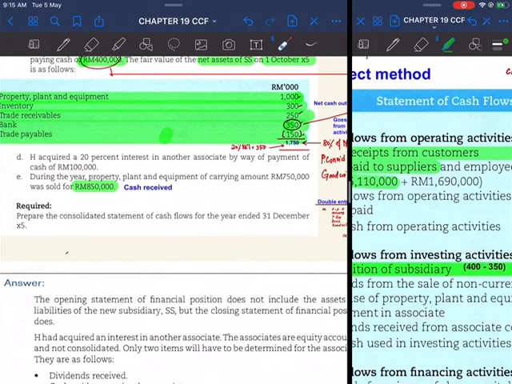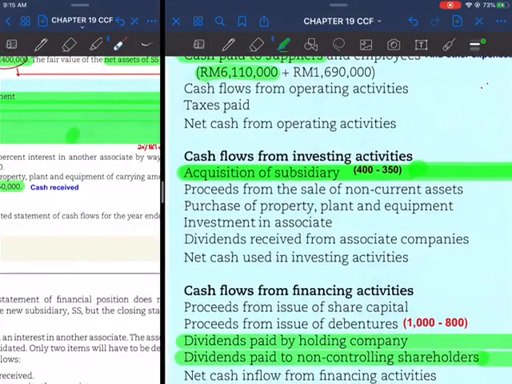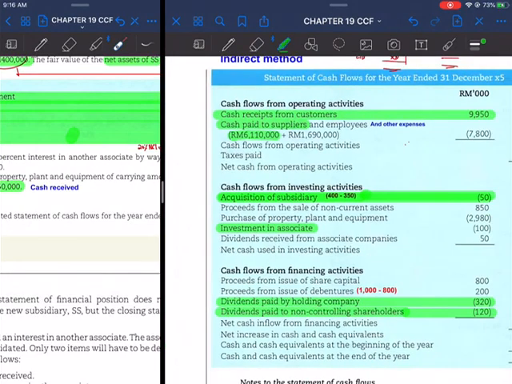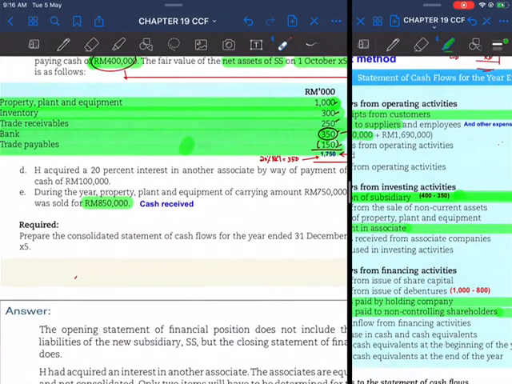So this cash payment can be directly entered in the investing activities. Acquisition of investment in associate company, payment 100,000 cash, money going out. So settle that.